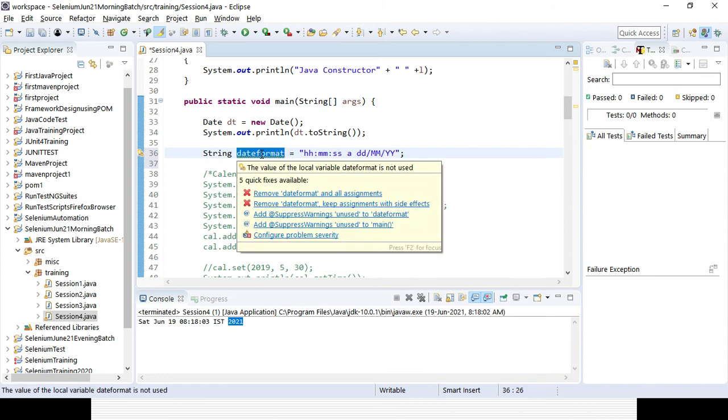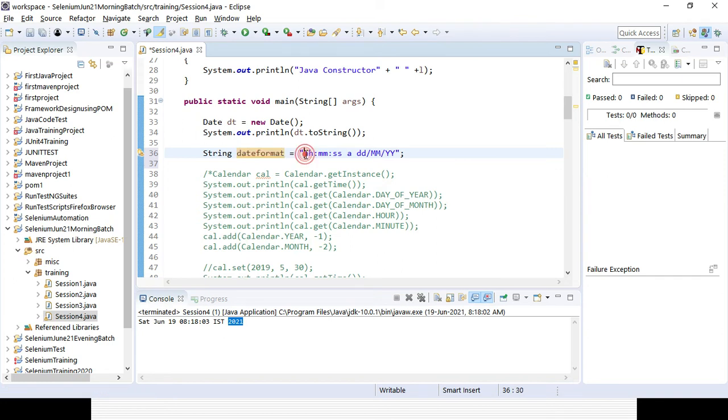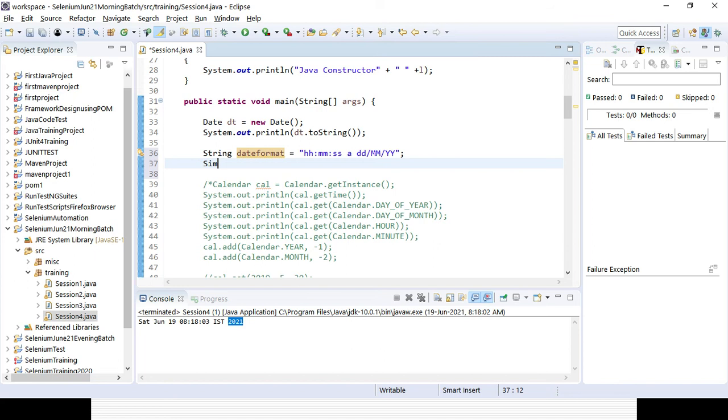Sometimes you need to change your date format. We are not changing the date itself, but you are changing the default format to a string format. So you have to use the Simple Date Format class available here. That is the class available in Java, right?